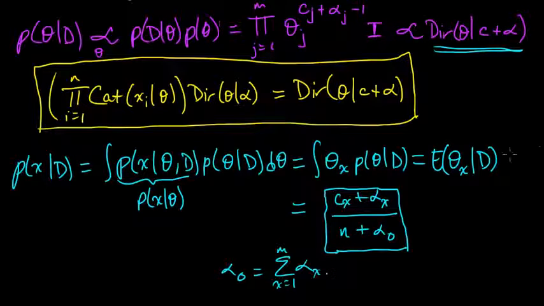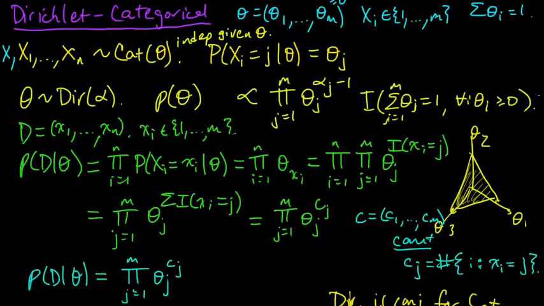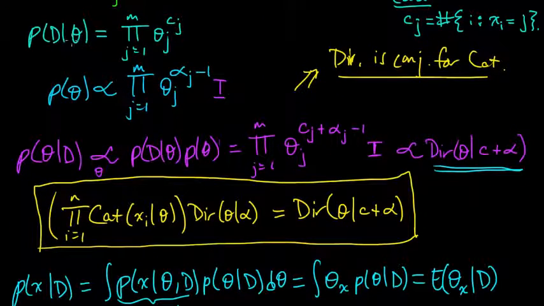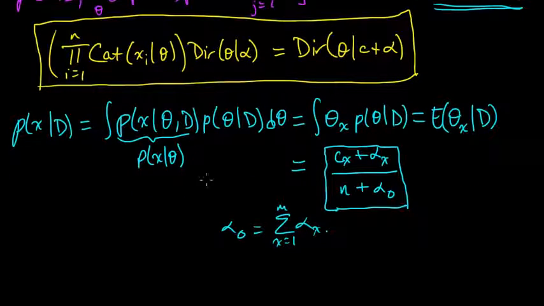We were just talking about the Dirichlet-Categorical model, and so we wrote down what that meant, and then we saw that the likelihood function and the prior looked very similar, and so when we multiplied them together, the exponents just added, and we got that the posterior distribution on theta was also a Dirichlet, and that implied that Dirichlet is a conjugate prior for the categorical. So we had this nice formula here to remember that. And then we were looking at this predictive distribution on X given the data.